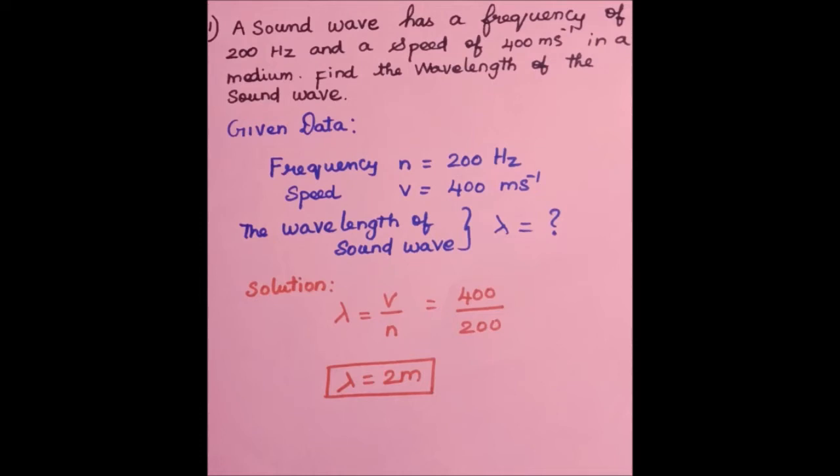In this question, frequency, that is n equal to 200 Hz, and speed v equal to 400 meter per second are given as data in the question. You have to calculate the wavelength of the sound wave. Lambda is the wavelength. We know that lambda equal to v by n. Substitute the given data in the formula, 400 by 200. We can get lambda equal to 2 meter.